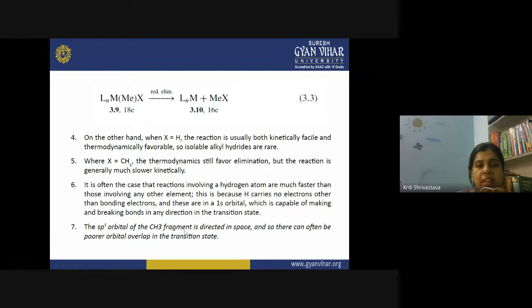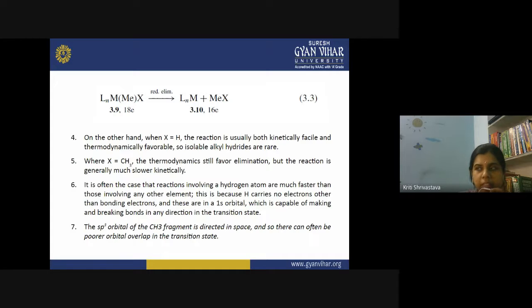Now, suppose I talk about the CH3 group, the methyl group. The methyl group has an sp3 hybridized carbon. And what happens due to the sp3 orbital of the CH3 fragment? This sp3 orbital should have a certain direction in space, right? It should be directed to a certain orientation, and then what will happen? To overlap with another sp3 of a CH3 group, it will take time and there will be poor orbital overlap due to the orientation of the orbital after the hybridization.